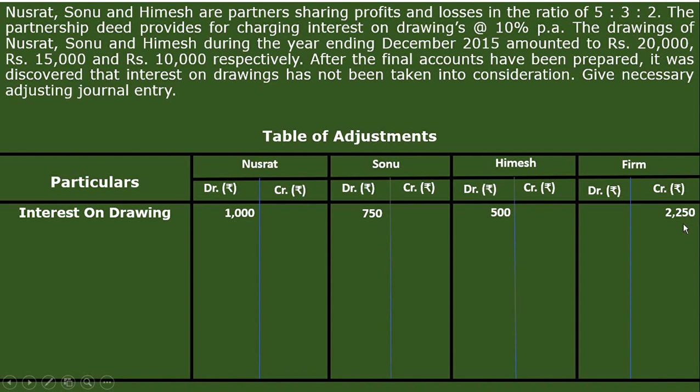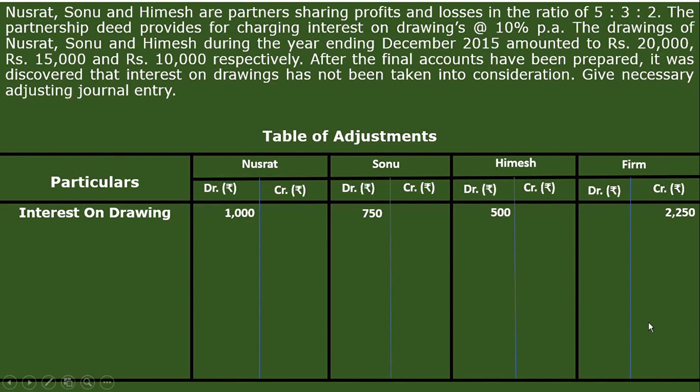And just to recall, when you prepared the profit and loss appropriation account, that time you wrote this interest on drawing in the credit side of the P&L appropriation account. So very simply, we are just applying here the concept of the profit and loss appropriation account and the capital account.